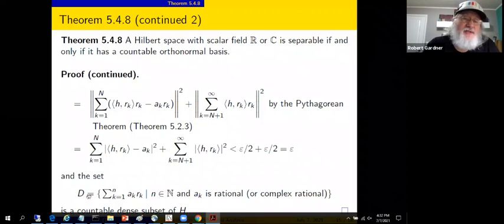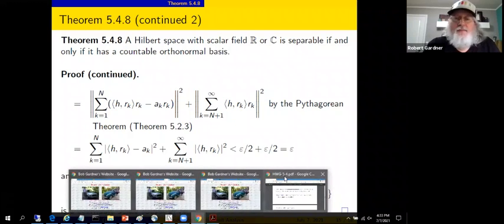In other words, this set D is dense in H, given the epsilon version of denseness. And what we have here then is a countable collection of sums. Rationals are countable. We're taking these finite sums as n ranges over the rationals, and so we're producing a countable set as well. So it's dense, it's countable, and therefore H contains a countable dense subset. That is, H is separable, as claimed.